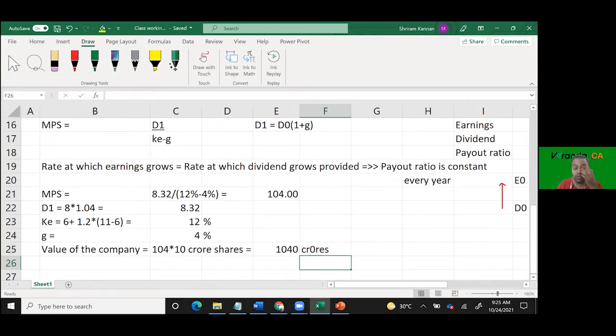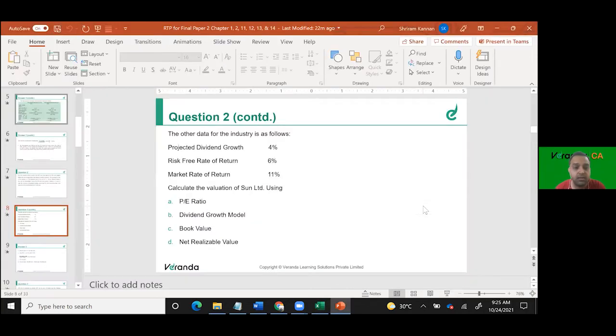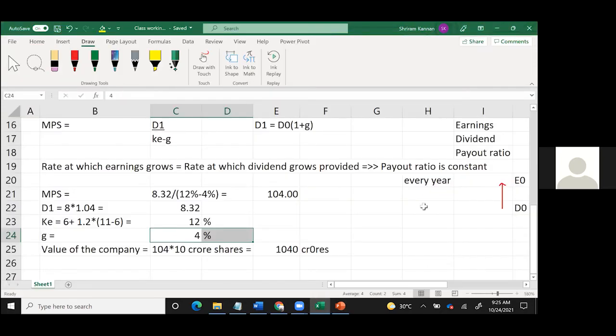Okay, I want you to explain a little bit. I'm testing your understanding. What is this G? KE minus G, we say. This G refers to what? Company growth, sir. Market growth, I think, sir. It's equity only, no? K means equity. So cost of equity growth. The 4% is given in the question. What is this? Dividend growth. My question: the G you find in the numerator and the G you find in the denominator, are they the same or different? Same, sir.